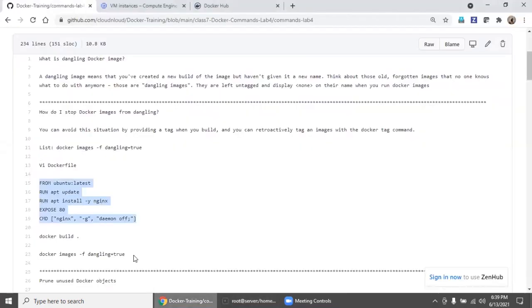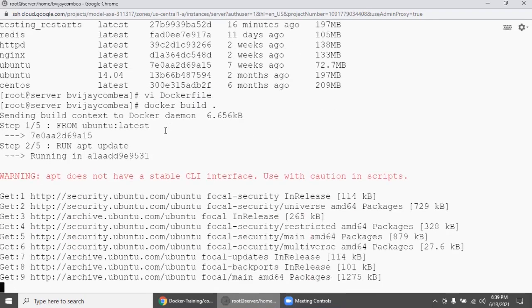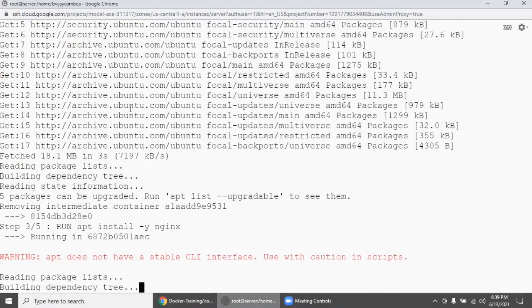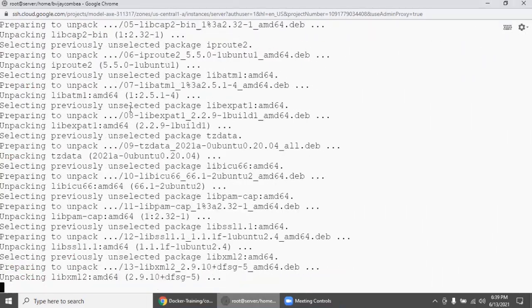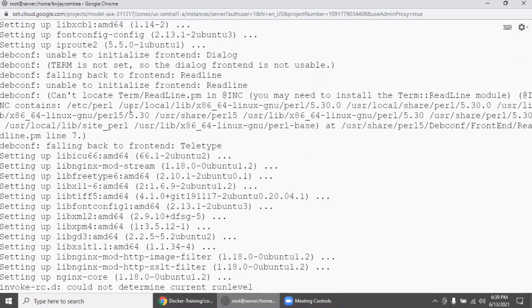Here we are going to just build it without any tag name: docker build space dot, which represents the Docker file. Automatically it is now building the image as per the Docker file, so it will create one Docker image.